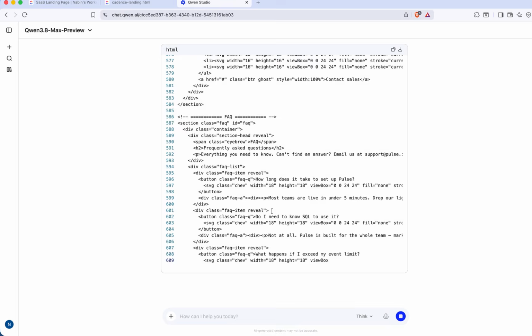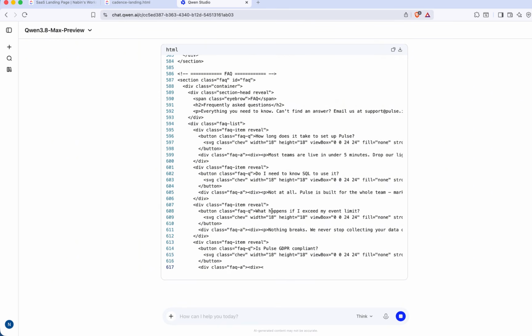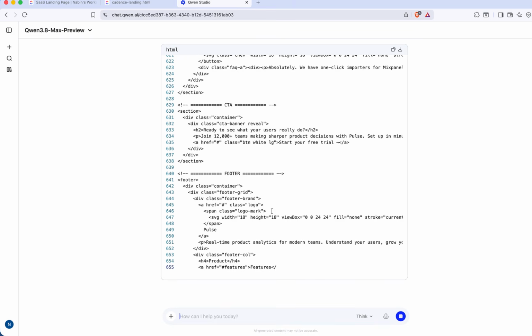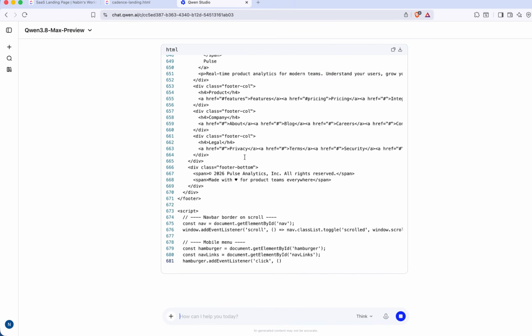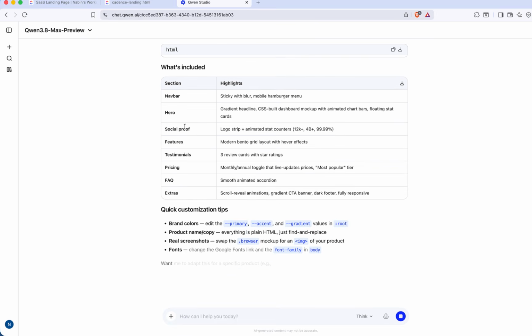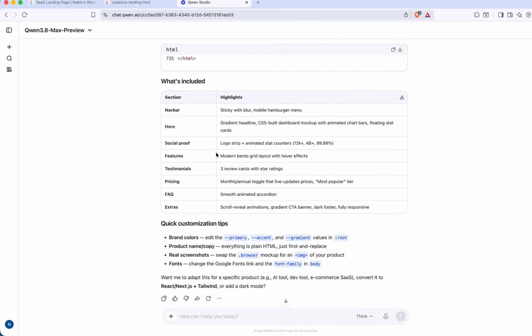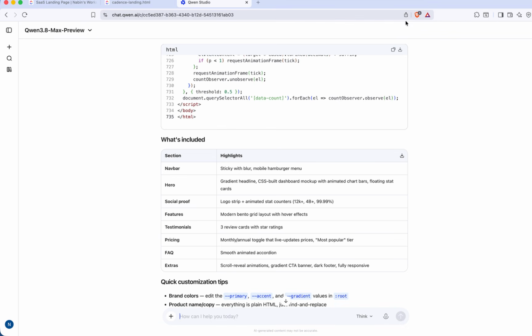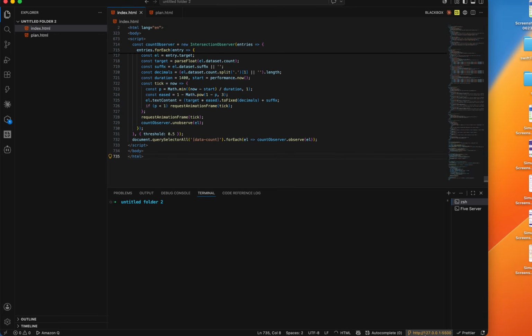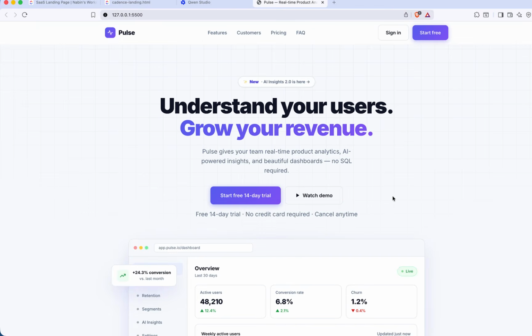It has already written 600 plus lines of code. I'm hoping that it will create one awesome landing page. I think it will design a footer, meaning they are on the way to complete it. Now it will complete it and mention what is included on this landing page. Let's see, copy it and paste it in my index.html. I'll save it and run it in my browser. Okay, good. Animation is also good.